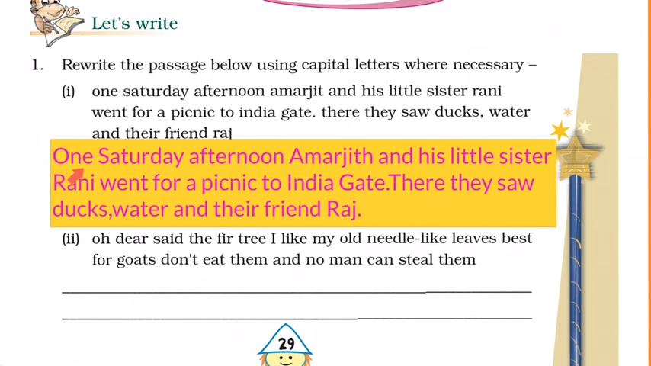So observe the first word, first letter. I have capitalized. Remember this rule. The first word of a sentence begins with a capital letter. Next, observe the words like Amarjit, Rani, India Gate and Raj. All those words come under proper noun. A proper noun begins with a capital letter. So I have capitalized A for Amarjit, R for Rani, I and G for India Gate, R for Raj.